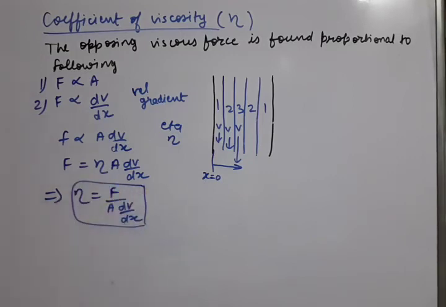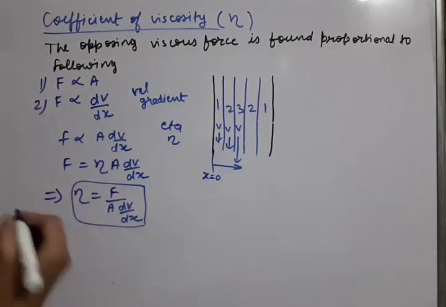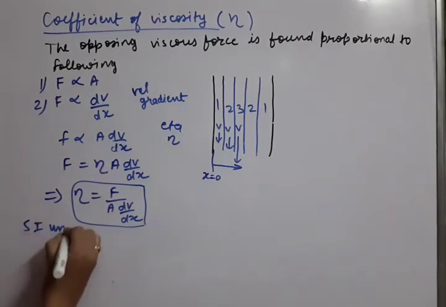So this way we have prepared our eta formula. Okay. So force, viscous force upon area and dv by dx. Now let us make the unit of this eta. SI unit. Let us make the SI unit.